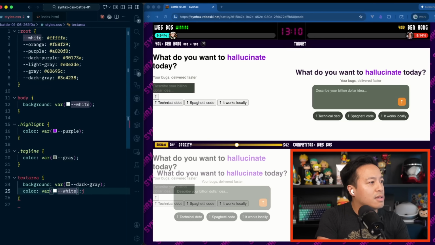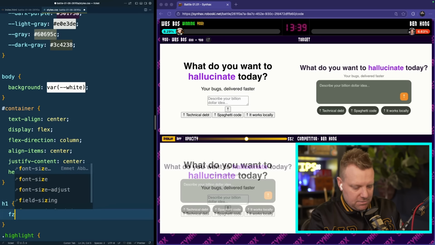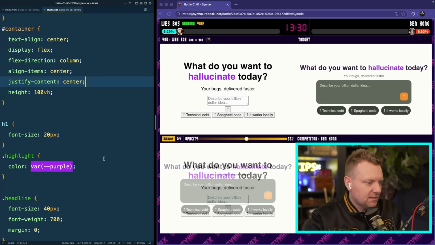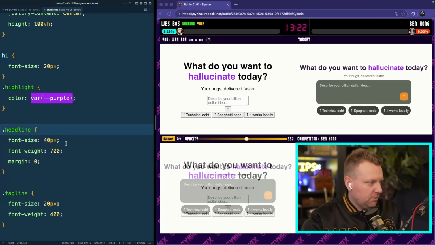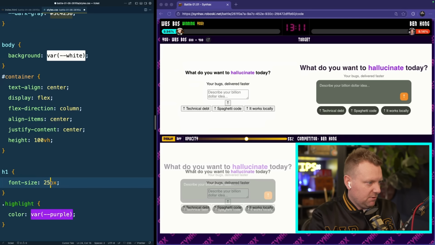Although, no, that doesn't look right. Oh boy, the font size is not. What is that, an H1? H1, font size 25? No, 20? Why is it not updating? Oh, it is updating. I just don't know how to write code. All right, screw that. No, I wanna do it. What is this? Headline. Oh, there we go. That's why. Freaking